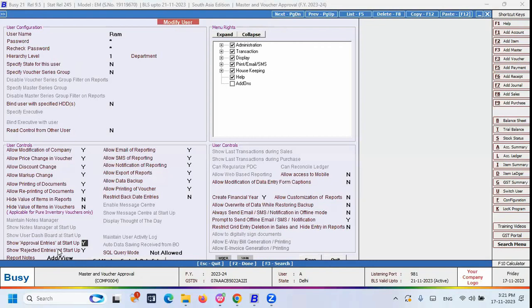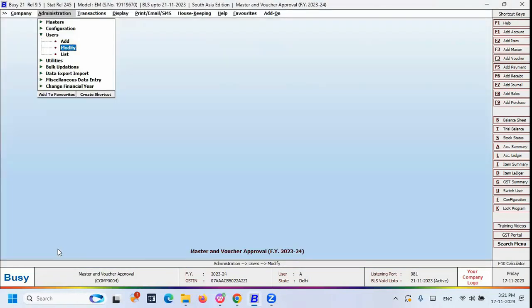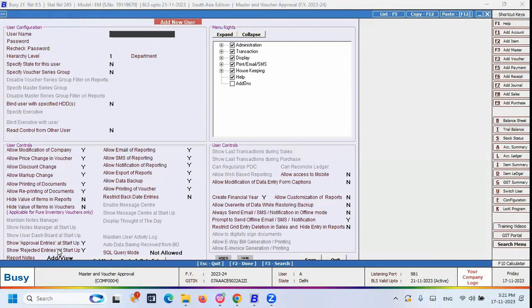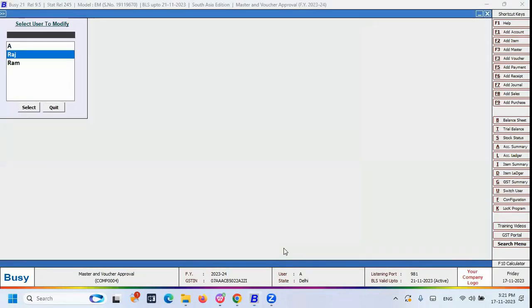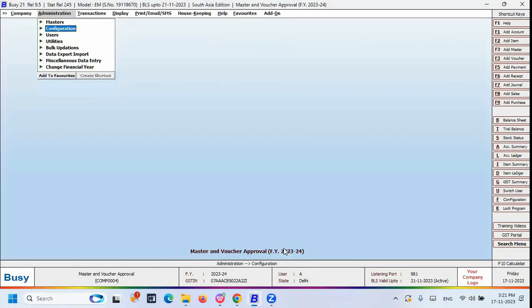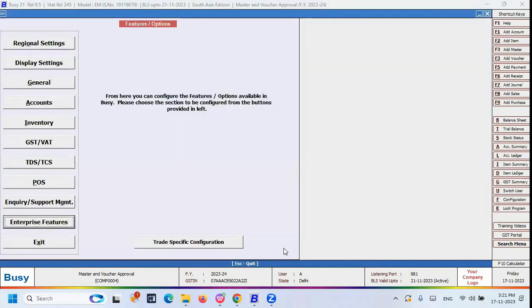But this feature comes in the user creation menu, the user creation page. After creation of the user, you can save it. Now let me create one more user, Raj. He is a user. And now let me enable these two options, approval entries as well as rejected entries. Then I can save it. Now, how many users do I have? I have two sub users and one admin user. Admin user means super user. So after creation of the user, you can go to the configuration part, configuration feature and options, in that enterprise features.